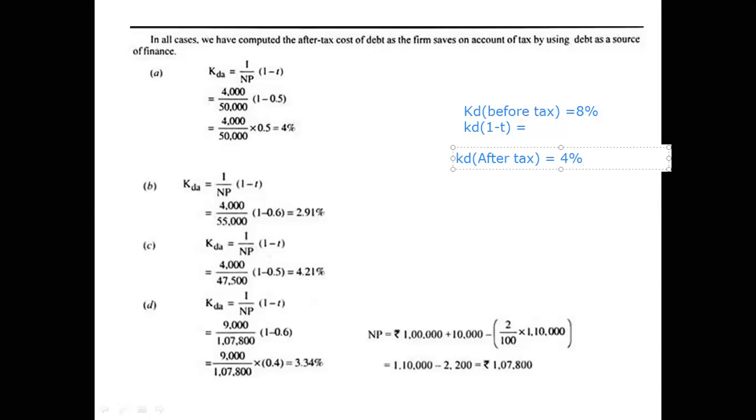Did you all understand? Or simply, cost of debt before tax is there right now. On that only, if you make 1 minus t, you will get the answer. 8% is the cost of debt right now. Into 1 minus 0.5, it will come to 4%. Is it clear? It's a very simple, easy solution. Hope you have taken down.